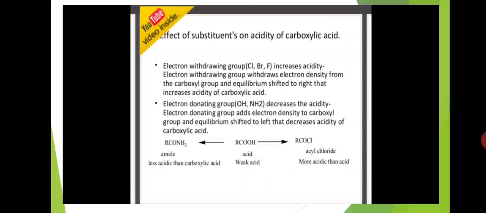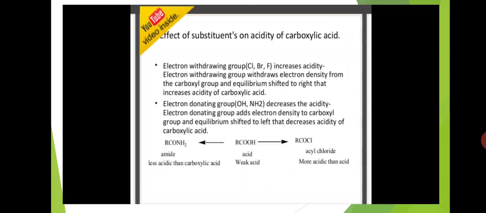Okay, here if any electron withdrawing group is present on carboxylic acids, that increases the acidity of carboxylic acids, because these electron withdrawing groups attract the electrons from the adjacent carbon, that means the carbonyl carbon. Automatically oxygen attracts the electrons from the hydrogen, so the electron density on hydrogen decreases, that's why it can easily be removed outside and show more acidic nature.